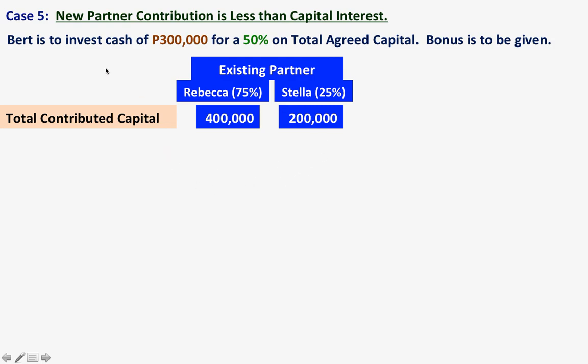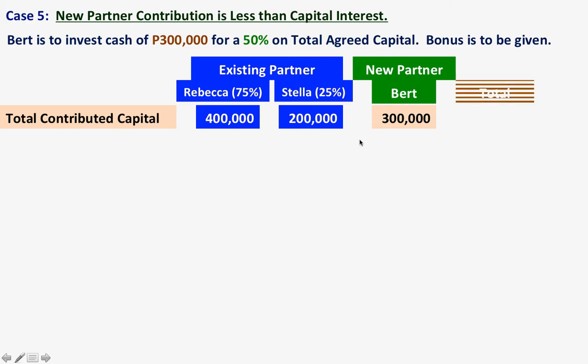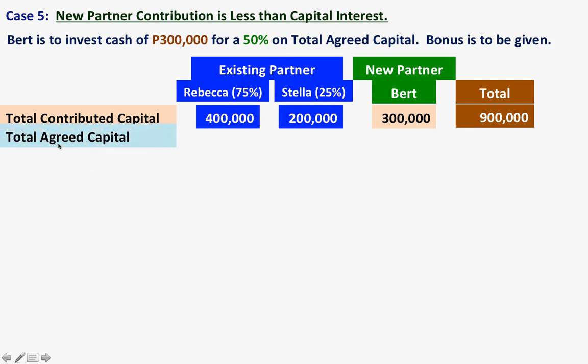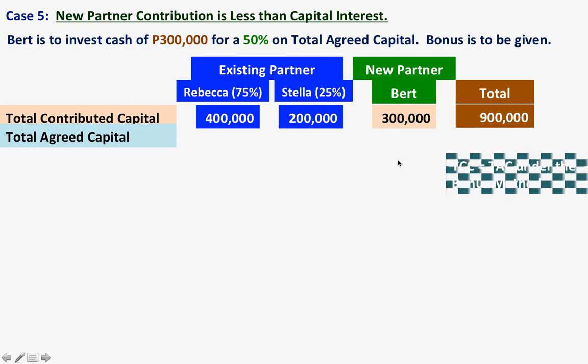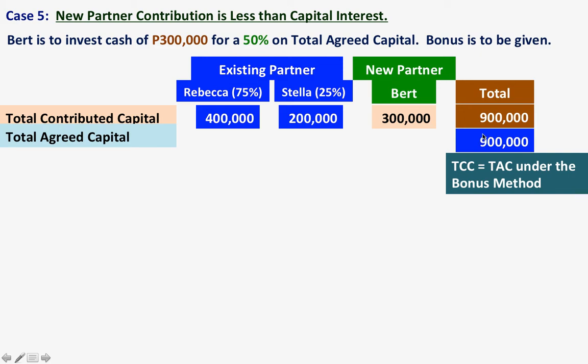Okay, so here Bert will invest 300,000. So the total contributed capital is 900,000, adding the 300,000. Then let's get the total agreed capital. Okay, it is not given. However, there was a statement here that bonus is to be given. So in this case, the total contributed capital and total agreed capital are the same. Okay, so we can now put that the total agreed capital is 900,000.